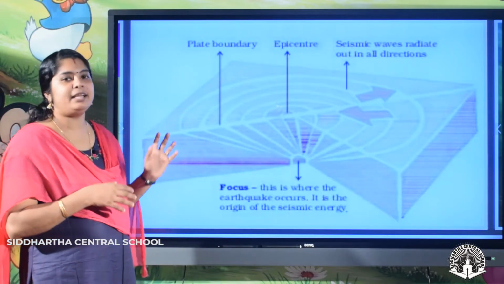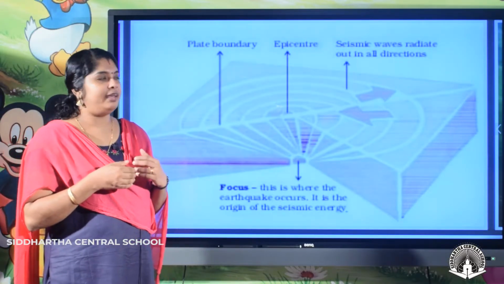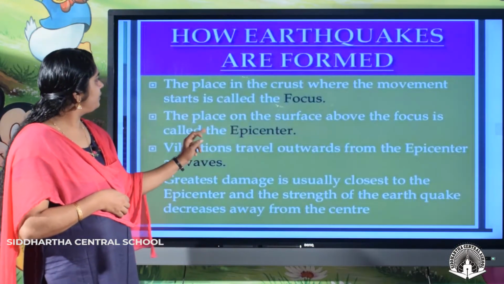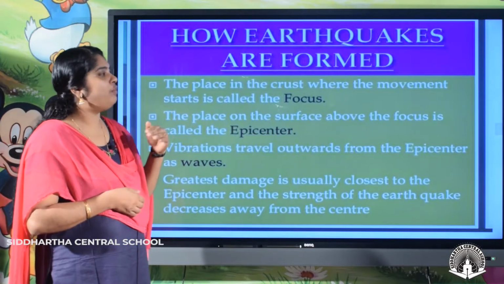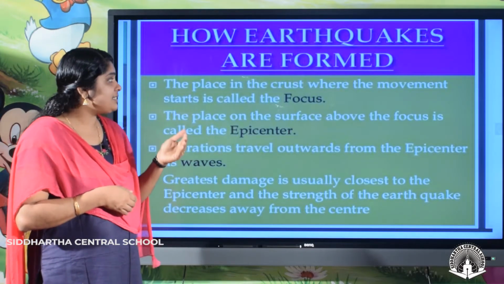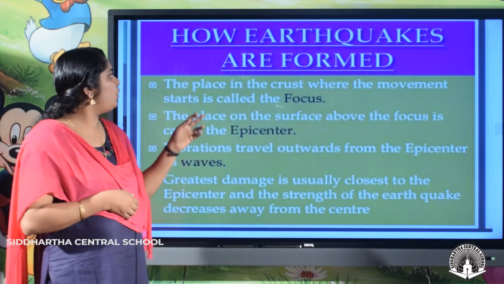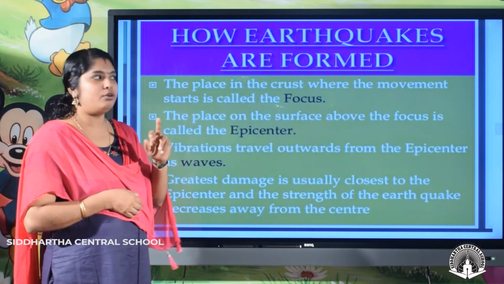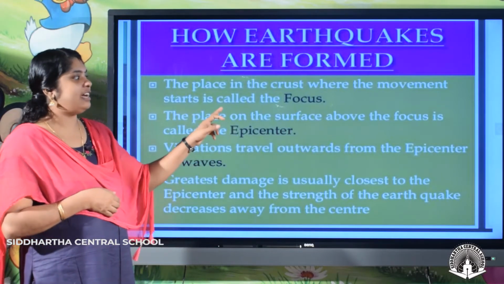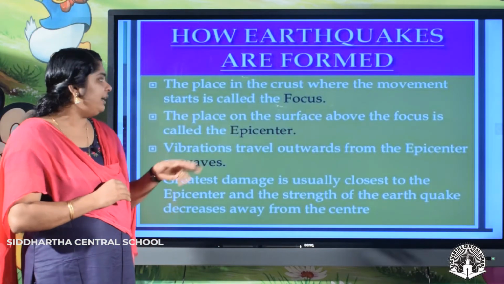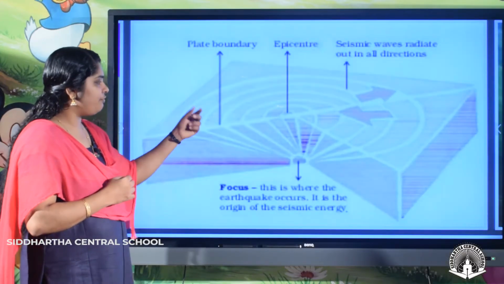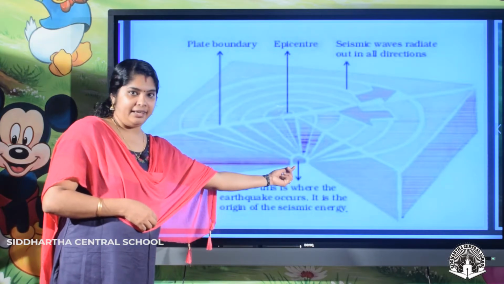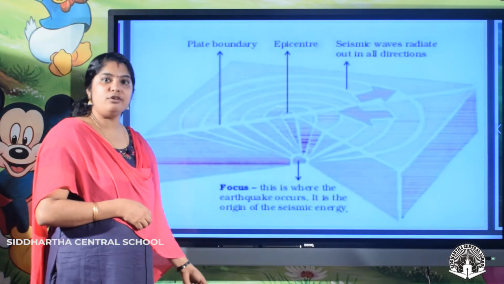Here you can see how earthquakes form. There is a focus point. The place in the crust where the movement starts is called the focus. And the place on the surface above the focus is called the epicenter. You can see from where the seismic waves originate, that area inside the crust is called the focus.